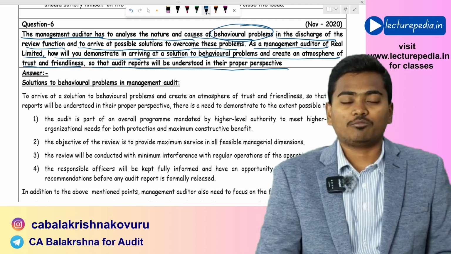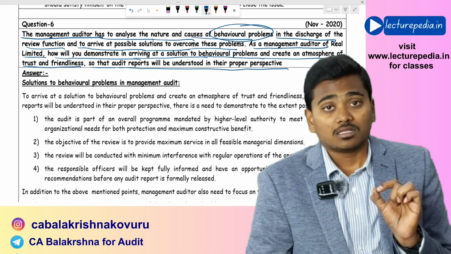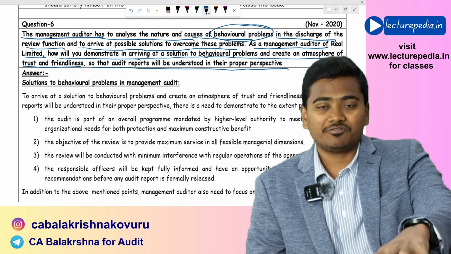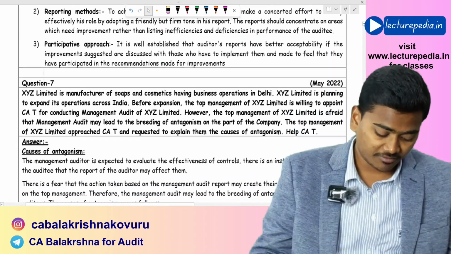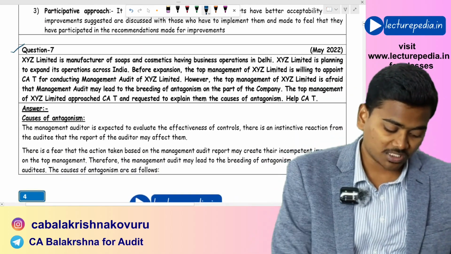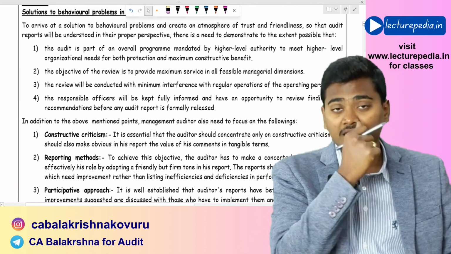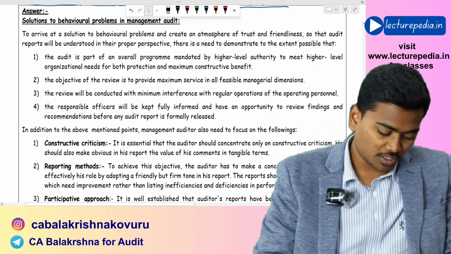Basically, in case of management audit, when the management auditor goes for management audit, he faces certain behavioral problems from the staff that are present in the entity. What are those behavioral problems? We will be seeing them in question number 7. Now, in order to overcome the behavioral problems, what should be the approach of the management auditor?